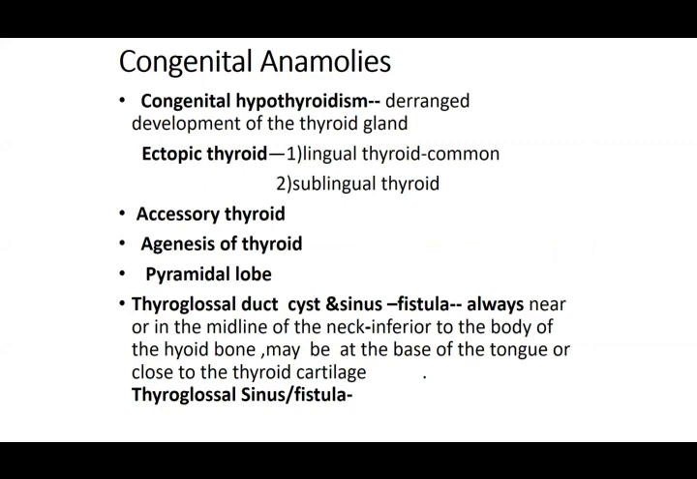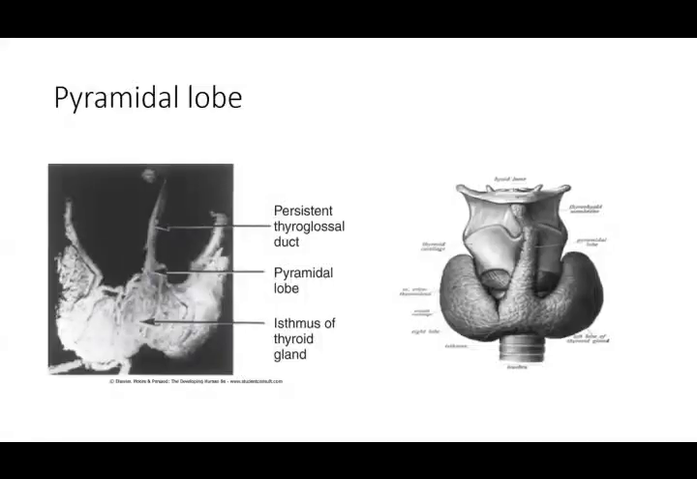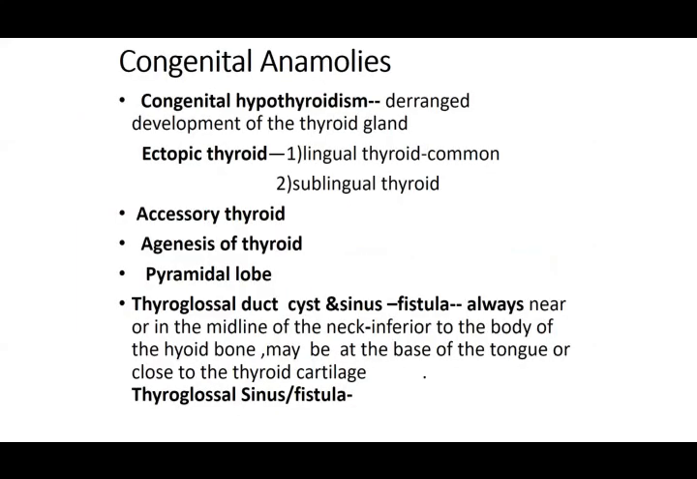The congenital anomalies. Anomalies which can be there include congenital hypothyroidism, that is, congenitally there is low secretion of the thyroid gland. There is a deranged or abnormal development of the thyroid gland, so its secretion is less. So it is congenital hypothyroidism because of some congenital anomaly.